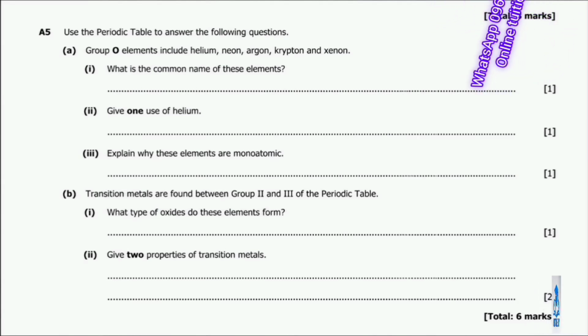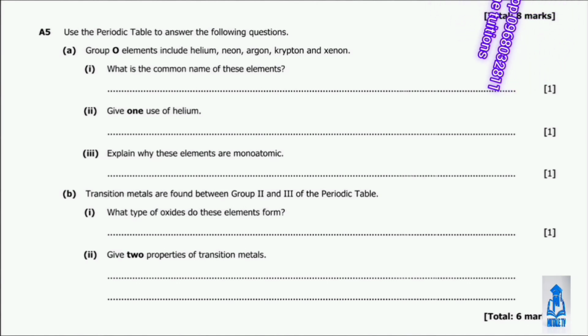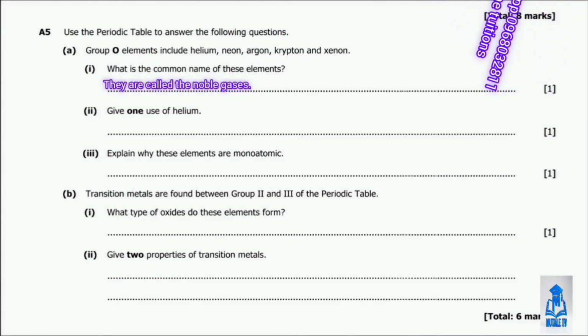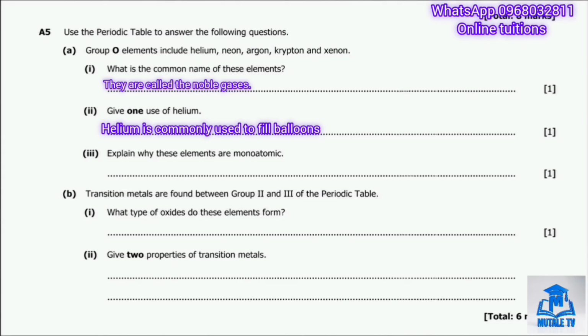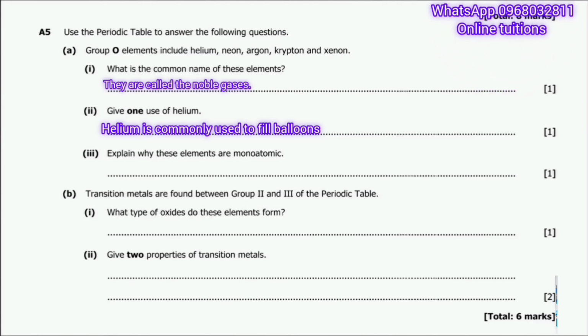So question A5 part A is about group 0 elements, which include helium, neon, argon, krypton, and xenon. Part A1 asks for the common name of these elements, and these elements are called the noble gases. Part A2 asks for one use of helium. Helium is commonly used to fill balloons and airships because it's much less dense than air and is non-flammable, unlike hydrogen.